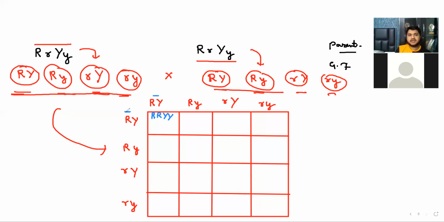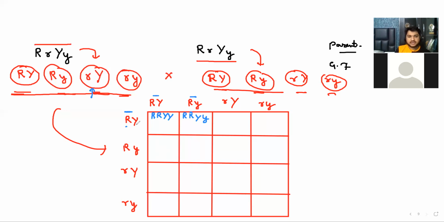Now this one and this one. So it will become capital R, capital R, capital Y, small y. Capital will be given priority whenever you are writing the genotype of a parent. The way you wrote it, these are the gametes, so it's fine. But when you are writing the genotype, it's not fine. You have to write the capital one first.